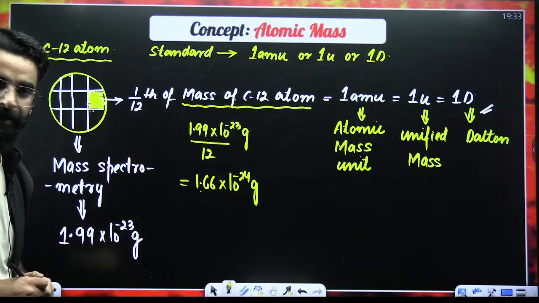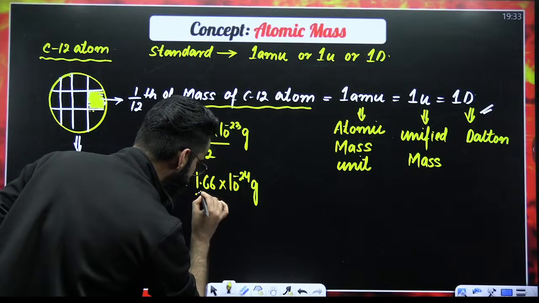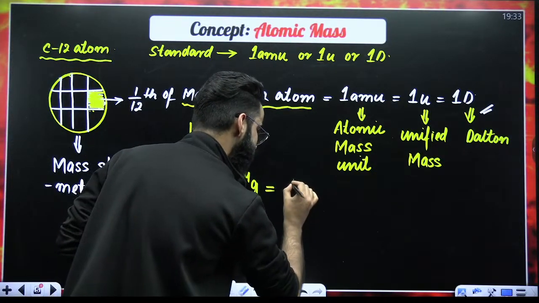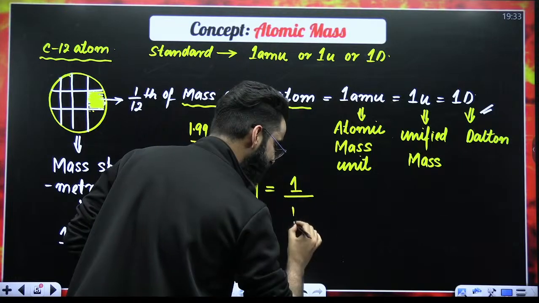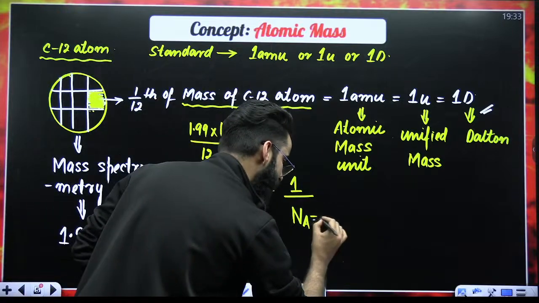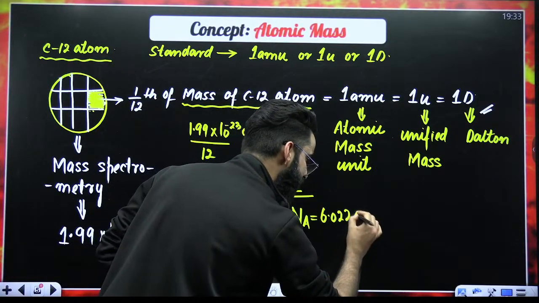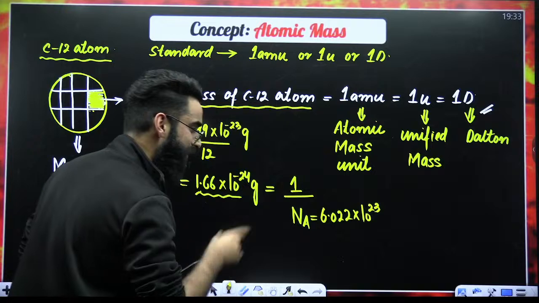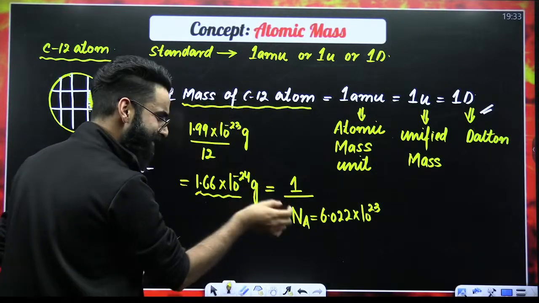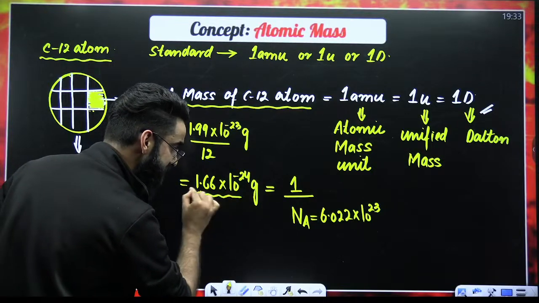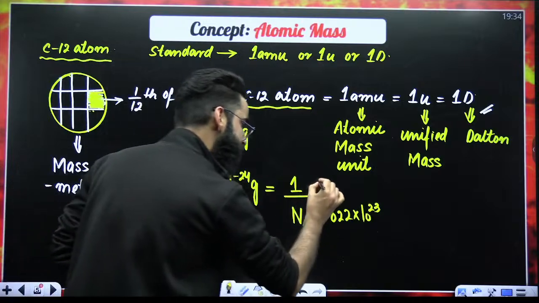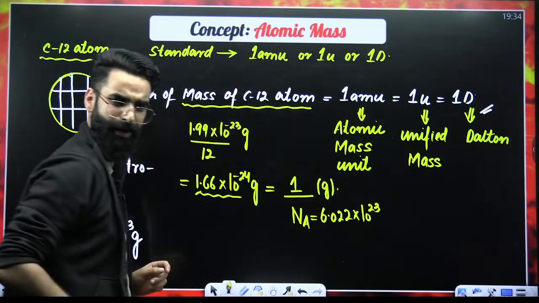Now, let me tell you one more thing. The term you got here, 1.66 into 10 raised to the power minus 24, you can write like this as well: 1 divided by Avogadro's number. Avogadro's number, I believe every one of you knows, is nothing but 6.022 into 10 raised to the power 23. If you divide 1 by Avogadro's number, you will get 1.66 into 10 raised to the power minus 24. Here it is in grams, so I will write grams as well. Okay? It's pretty simple.